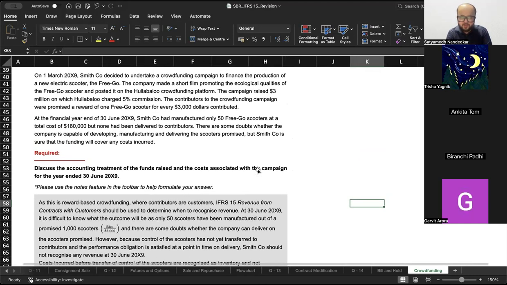Now, to make things simple, what they have said is that contributors to the crowdfunding campaign were promised a reward of one free Freego scooter for every $3,000 distributed.